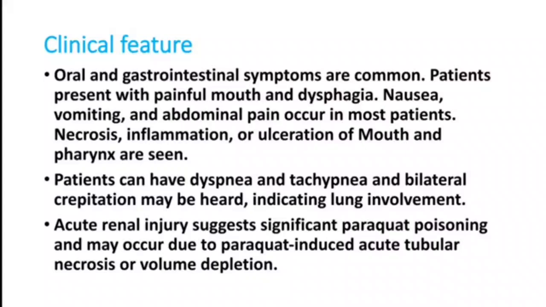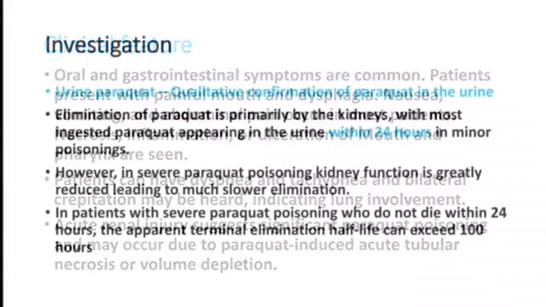Acute renal injury indicates a very high dose of paraquat poisoning, and acute tubular necrosis can produce a complete shutdown of urine, which may indicate the severity of the paraquat poisoning. Somebody having renal failure, that type of paraquat poisoning is severe and they are going to become worse very fast. Now, what are the investigations we can do in the emergency room?